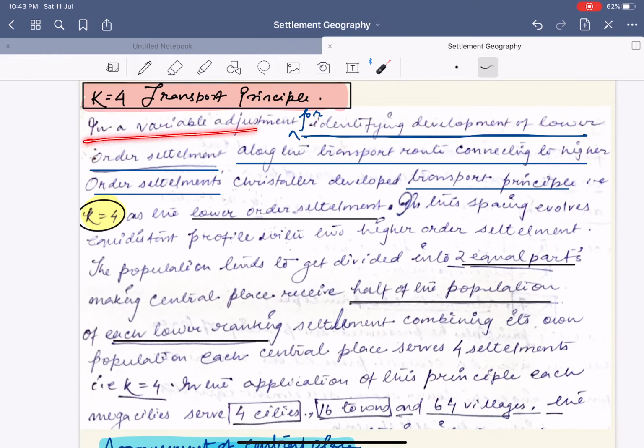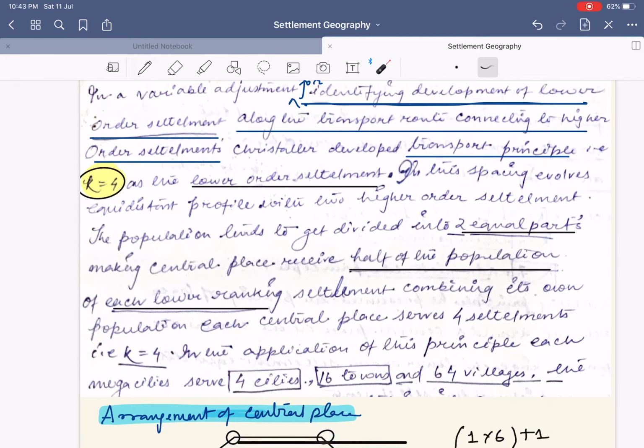K equals 4 is the transport principle. In a variable adjustment for identifying the development of the lower order settlement along the transport routes connecting the higher order settlement, Christaller developed this transport principle. If you are not writing this, it is fine. But still if you want to write, it's also no issue. K equals 4.